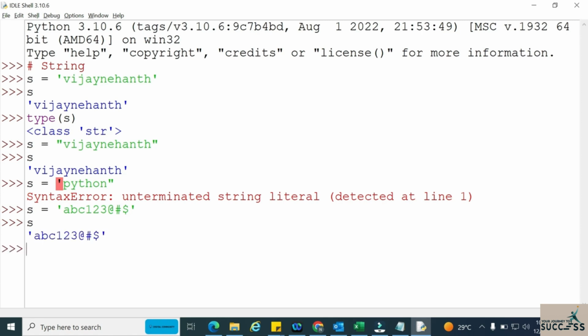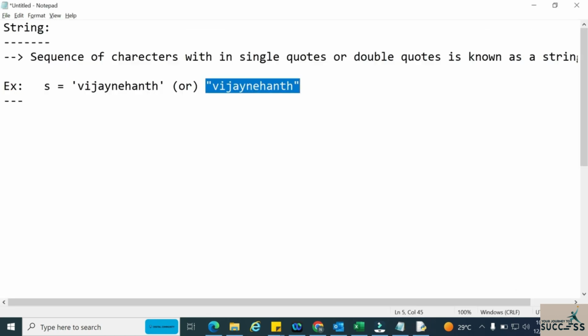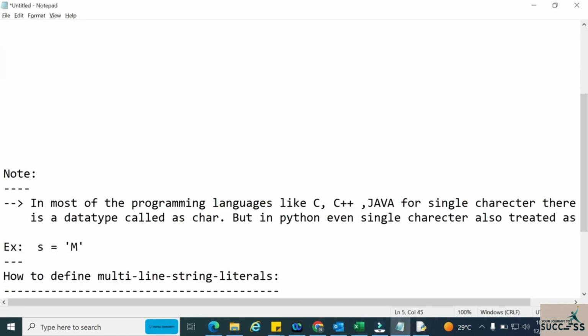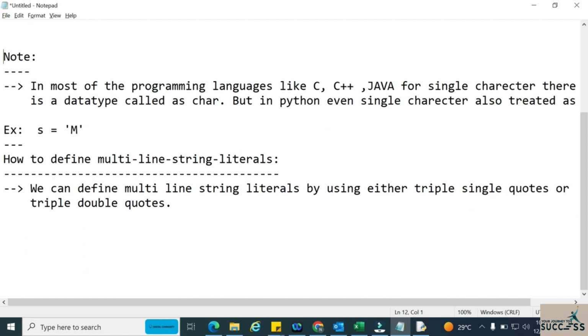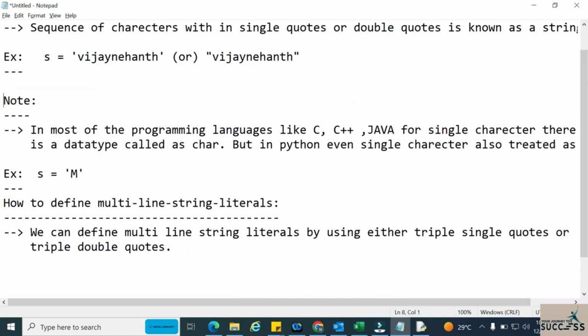See, this is the string which I have created with all three kinds of data. One is with the alphabets, other one is the numerics, and then special characters. I have included all those three in one string, and that is completely possible in Python. Now let us discuss this note point.